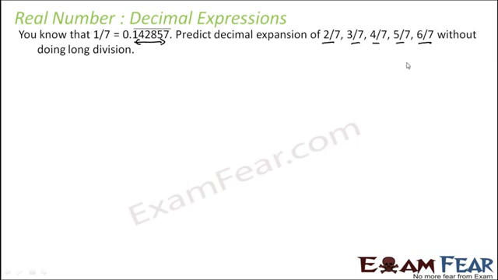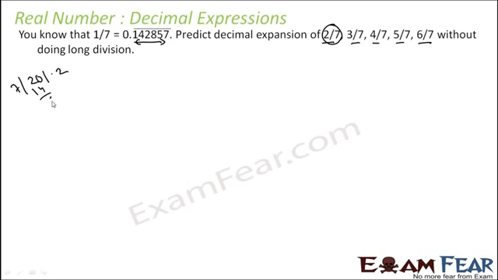See, one way to do it is you actually expand this 2 by 7. So if we have 2 by 7, you expand this, put the point, you get 2.